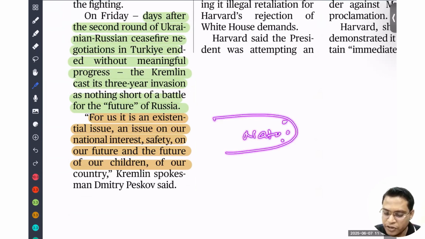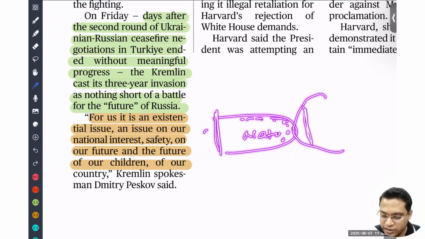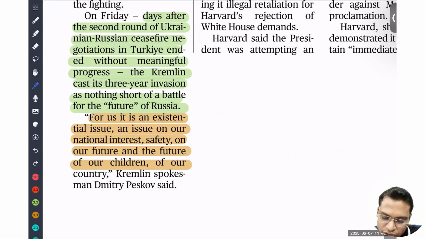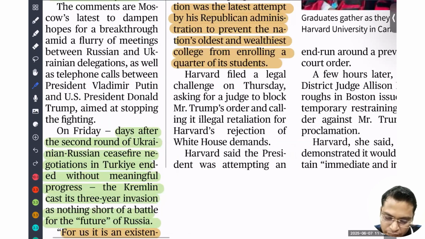means they establish all their air defense systems, fighter jets, everything. In that case, it will create a threat right here, whereas Ukraine is acting as a buffer state. But when it becomes a member of NATO, everything is here. So it creates a direct threat to Russia. That is the reason Russia is behaving very violently.